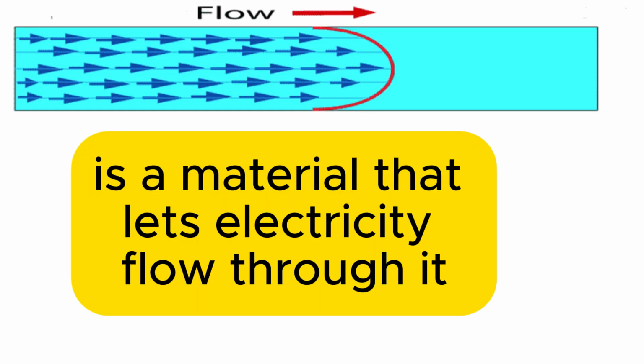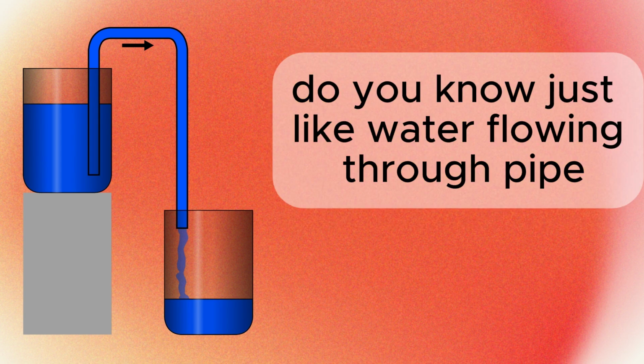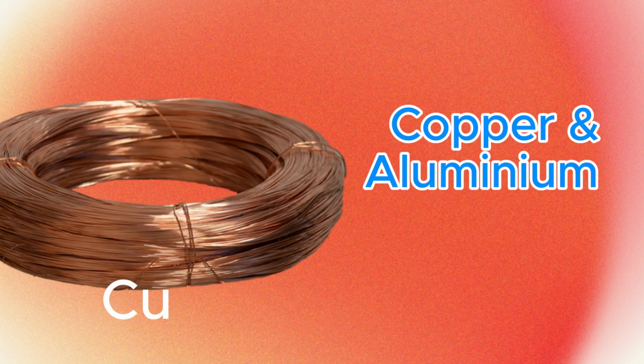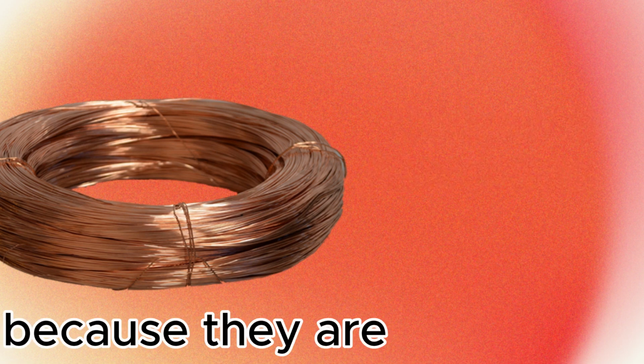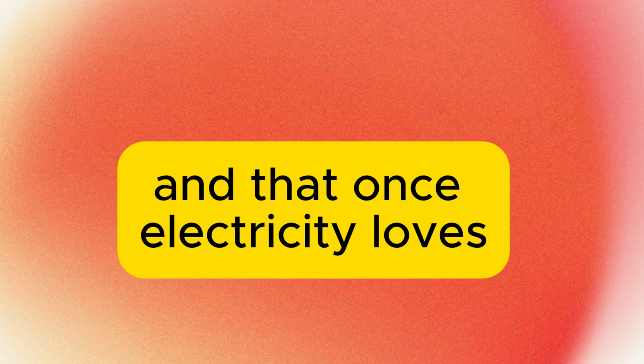What is a conductor? A conductor is a material that lets electricity flow through it, just like water flowing through a pipe. So, metals like copper and aluminum are great conductors. Why? Because they have a lot of electrons that move easily. Their electrons are free to move easily, and that is what electricity loves.